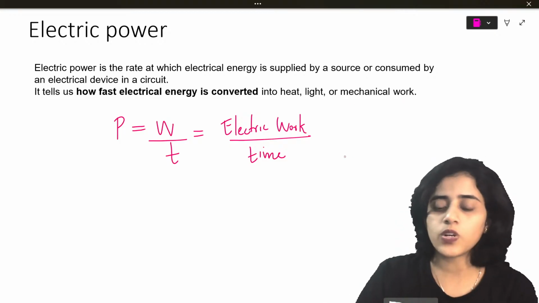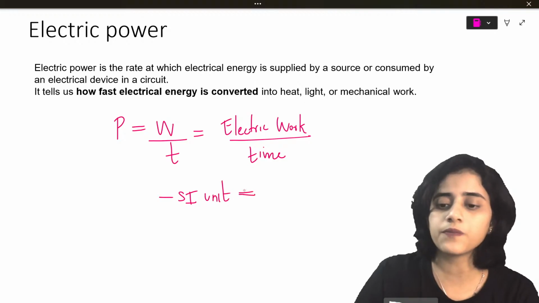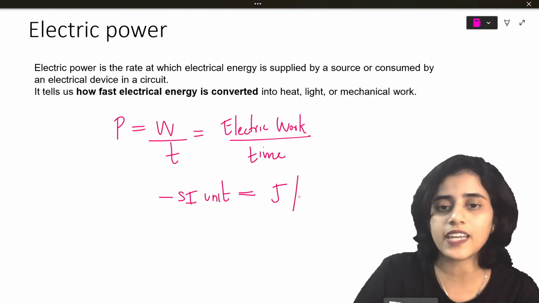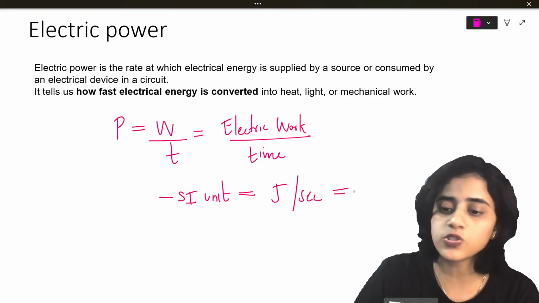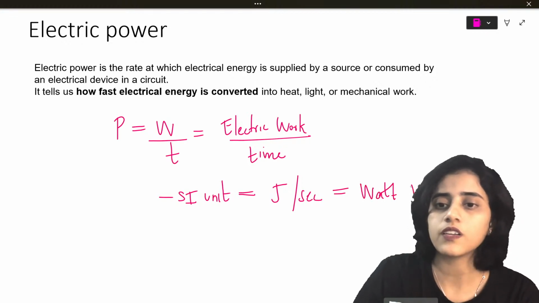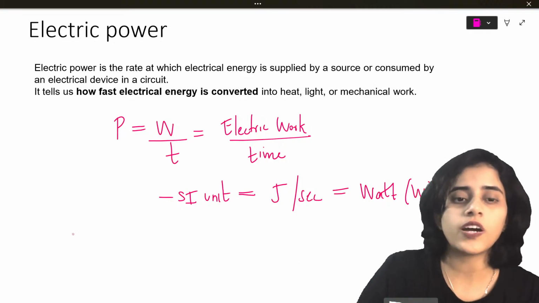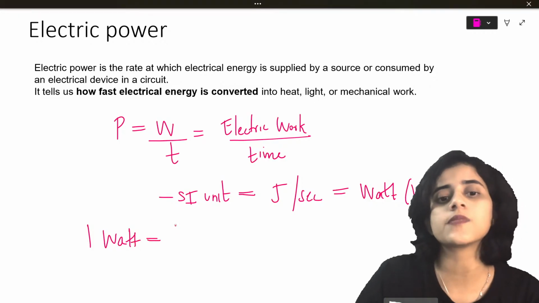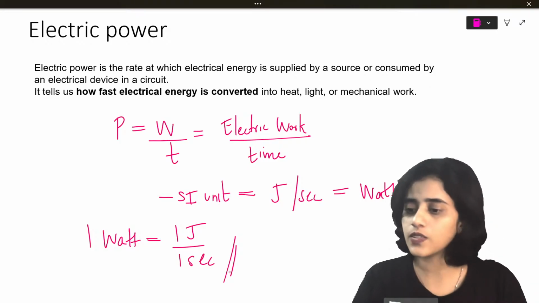Now what will the SI unit be? Work is in joules, time is in seconds, so joules per second. The SI unit can also be called watts or W. So 1 watt is 1 joule divided by 1 second.